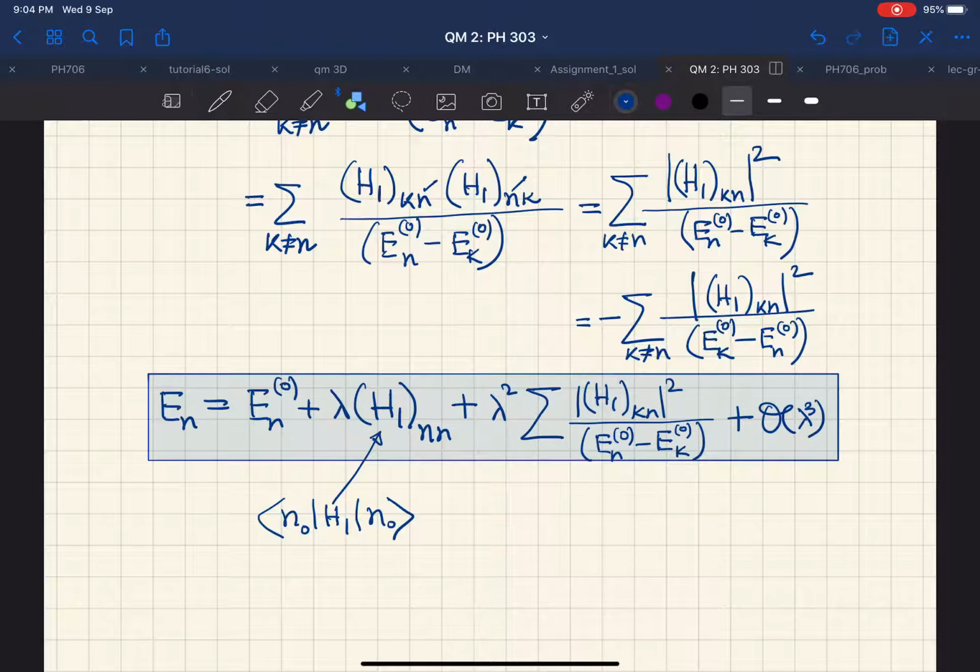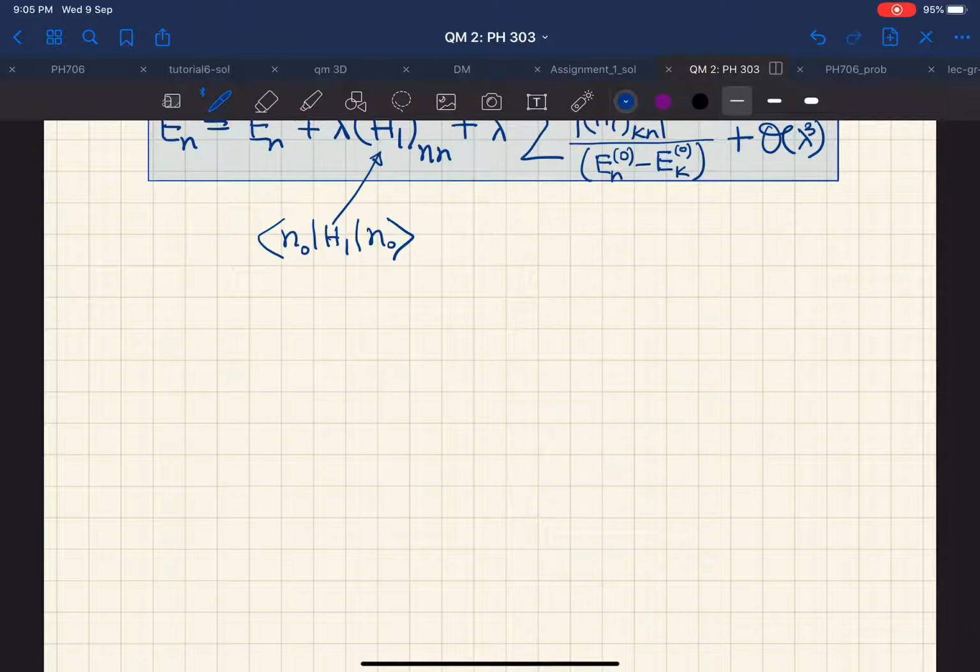So once you have done this, again you should note that the validity of the perturbation scheme depends on whether or not the off diagonal elements of this perturbing Hamiltonian are small compared to this Ek0 minus En0, that is the level splittings of the unperturbed Hamiltonian. This is very important for the perturbation series to hold.